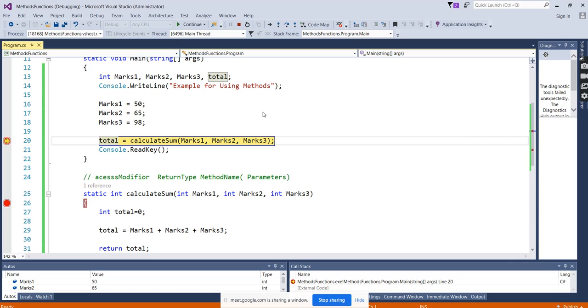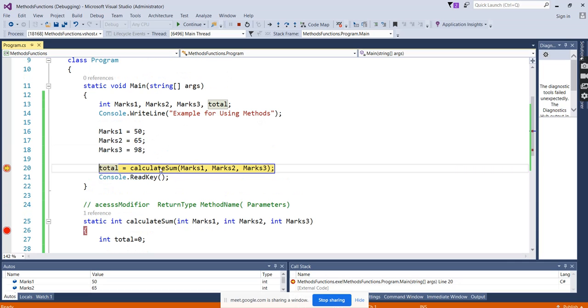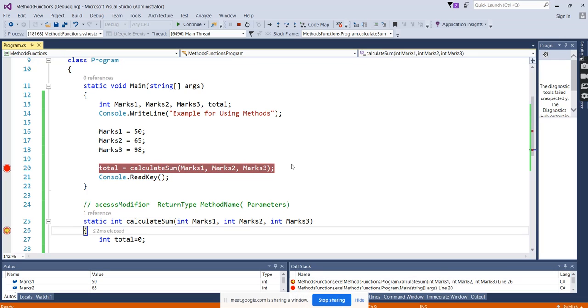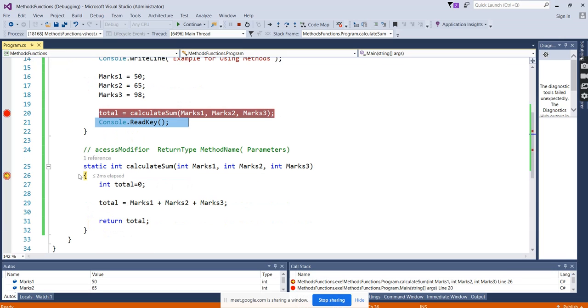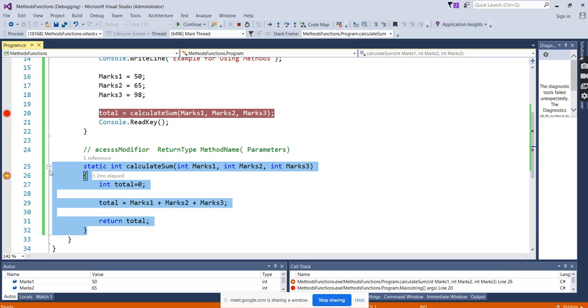You can see now where the compiler is as of now. The code is calculating, it came up to the calculate sum. It is not yet called. So it is passing the 3 parameters with the values we have assigned here, 50, 65, 98. Press F10, debugging will continue. See, the debugger has come to the next point. Where is the debugger? The debugger is in the calculate sum method. It jumped from the main method to calculate sum.